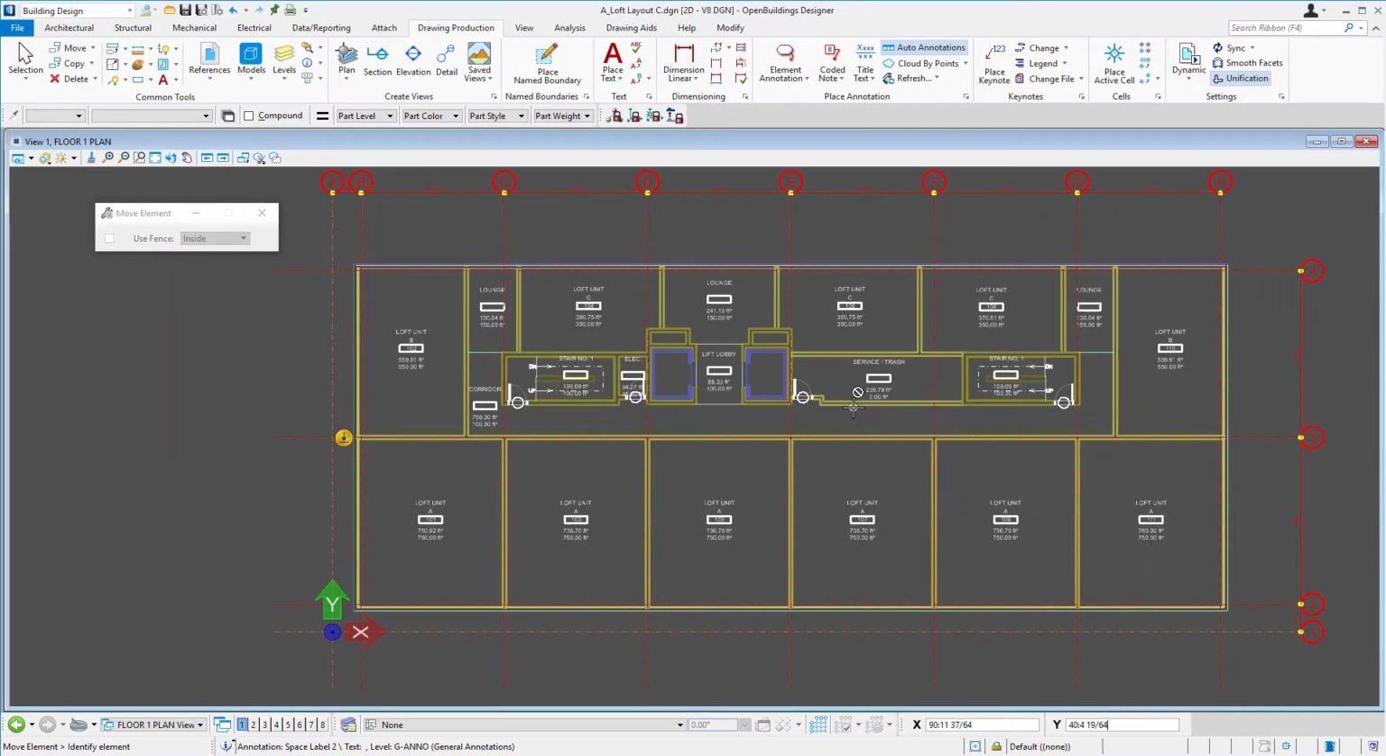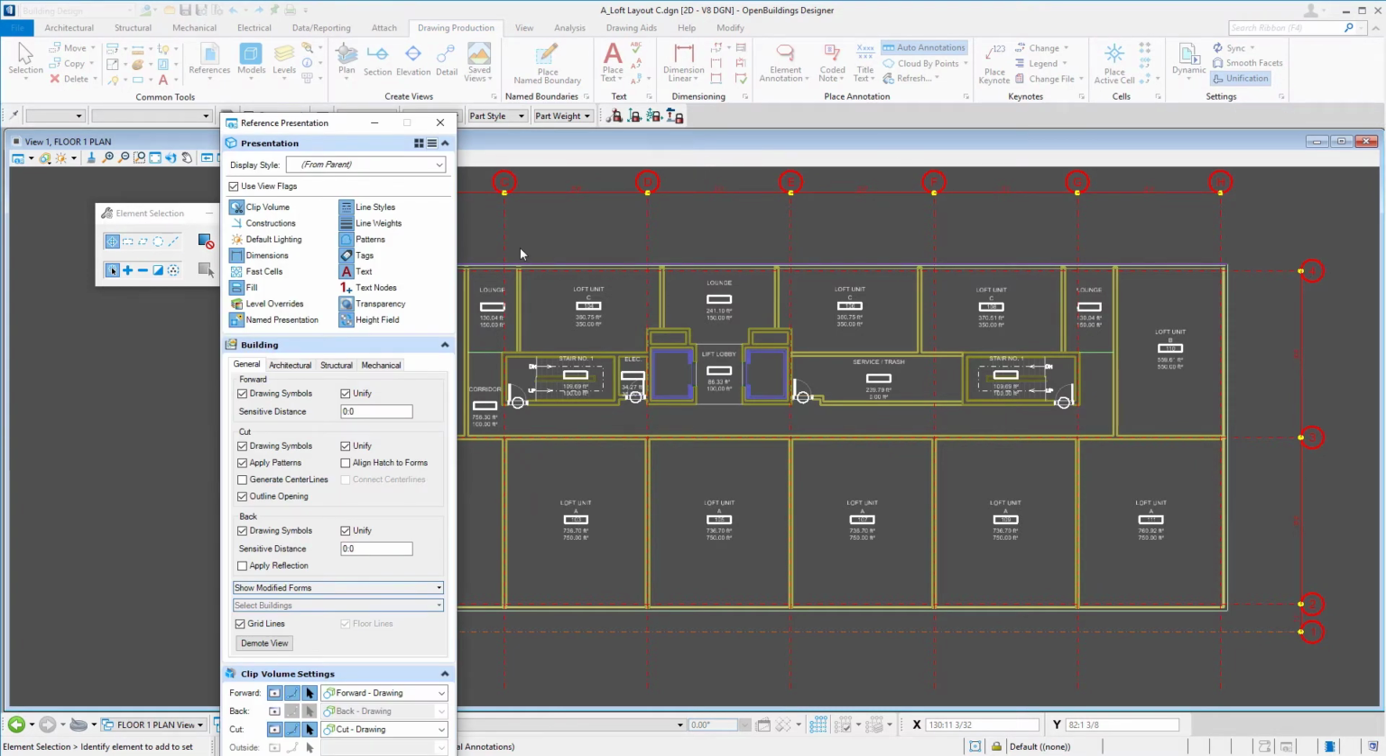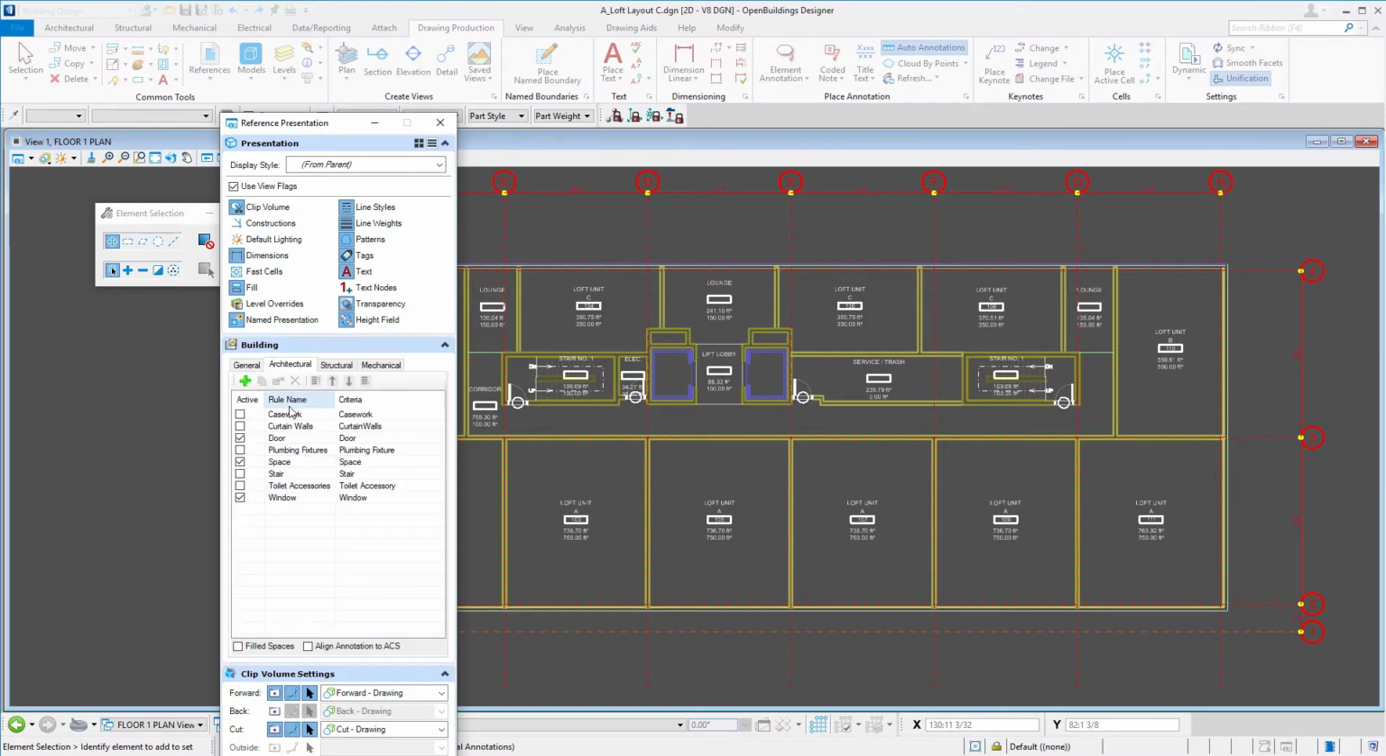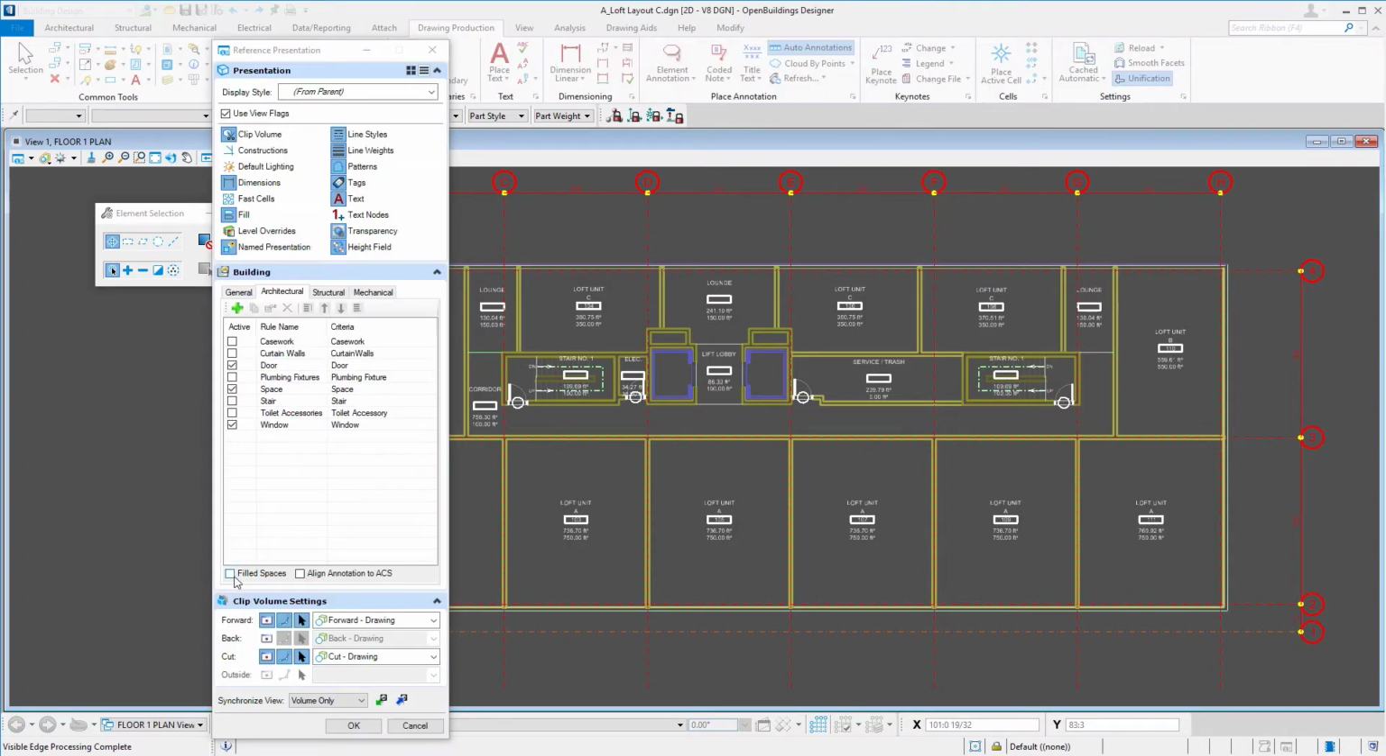Now, I also said we could color code these plans, and we would do that by opening up our reference presentation. We do that with this little icon over here. And on here, I'm going to go to the architectural tab. So this is where the rules are defined. So this is that space rule that's been turned on. Then I'll come down here and turn on filled spaces, and that's going to color in all our spaces based on the family part definition.